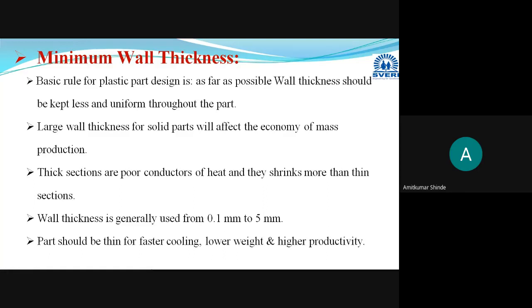This is a very important concept, a very basic requirement for designing any plastic part. You have to decide the minimum wall thickness. In this way, we have completed the concept of how to choose the minimum wall thickness while designing a plastic part.